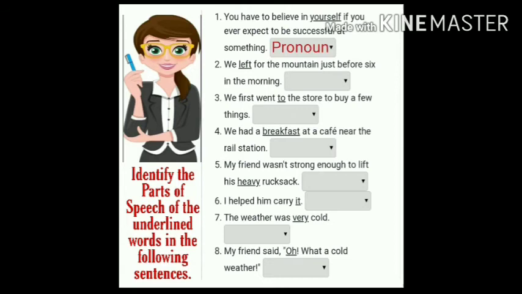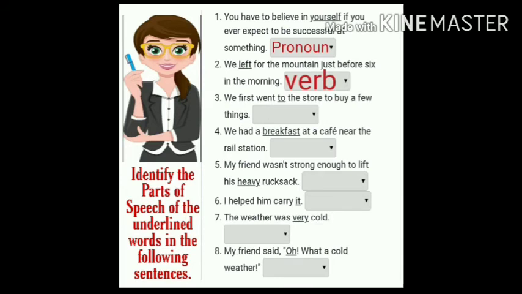Very good. Next one. We left for the mountain just before 6 in the morning. Left. We left for the mountain. The word left has been underlined. Who can answer? Verb. Left is a verb because it is an action.